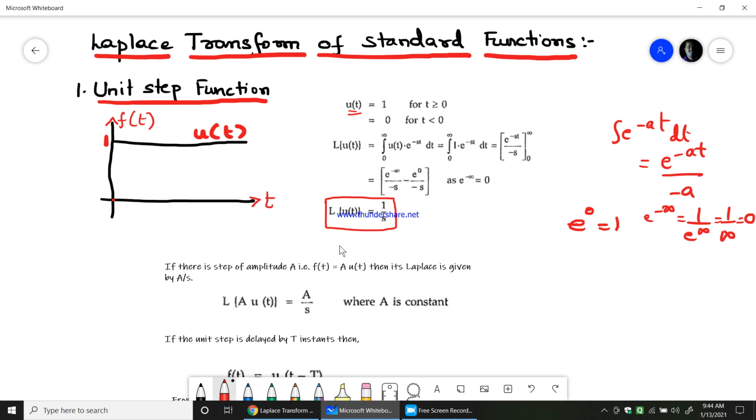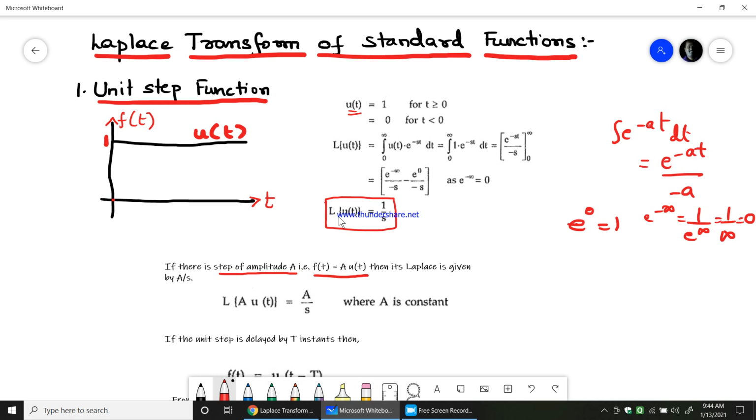So this is the Laplace transform of the unit step function when the amplitude equals 1, which is equal to 1 by s. Now think there is a step of amplitude a, where f of t would be equal to a into u of t. Here it is 1 into u of t, now it is a into u of t. Then the Laplace transform is given by a by s. How to get a by s?